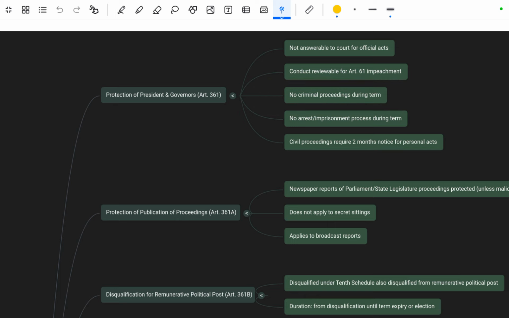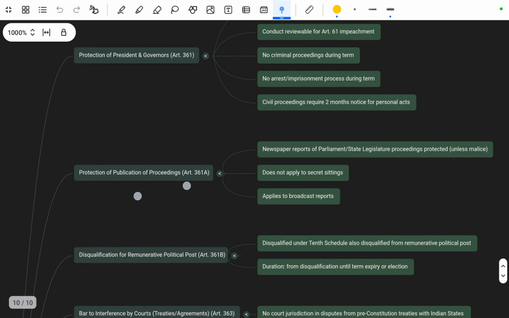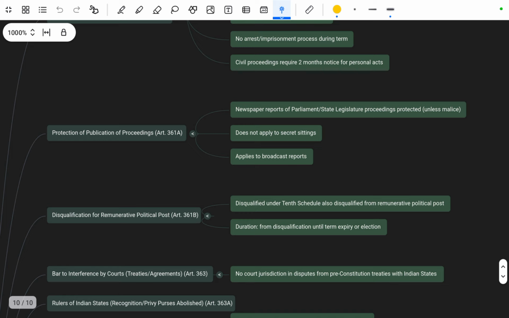Civil proceedings can be brought, but no arrest or imprisonment process during their term, and civil proceedings require 2 months notice for personal acts. That is the immunities of the President and Governor.